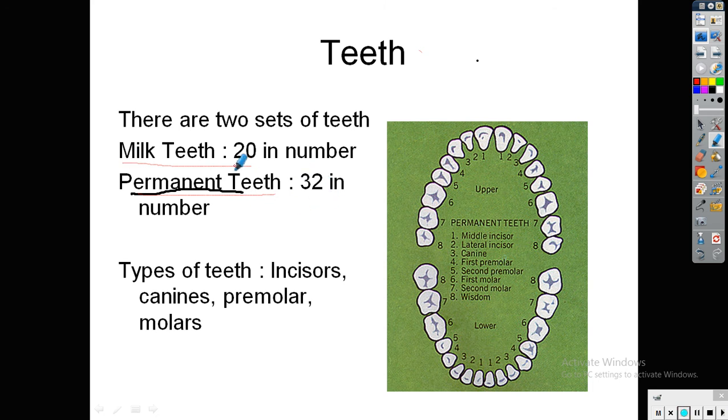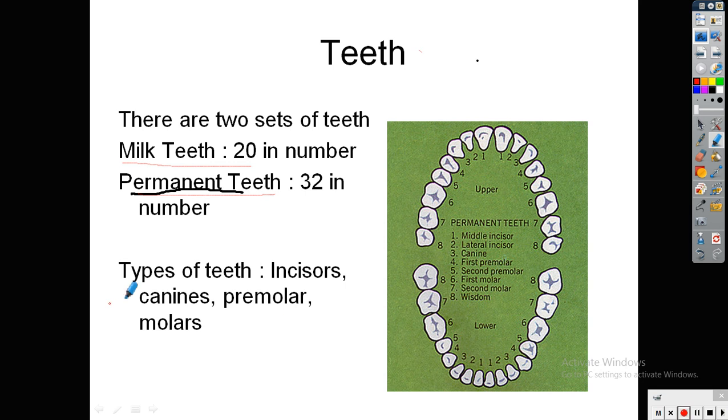Milk teeth are softer than the permanent teeth, so they can be damaged very easily. So milk teeth are temporary and the permanent teeth are permanent. Those are the two main differences between permanent teeth and milk teeth. Milk teeth will shed off, and in their place permanent teeth will grow at the age of 5 to 6 or 6 to 7 years.